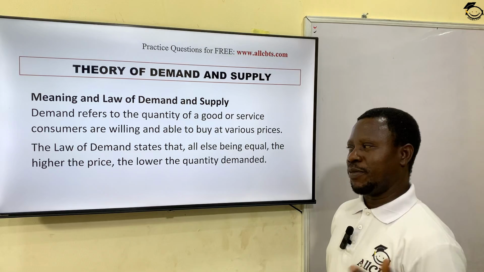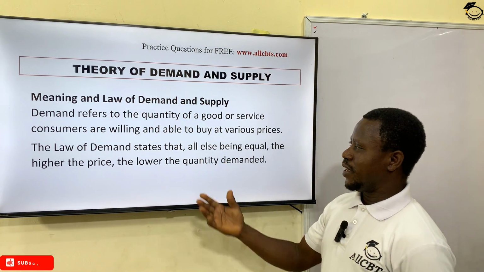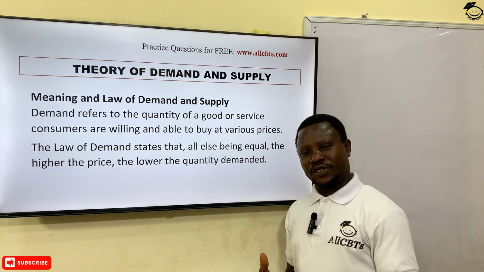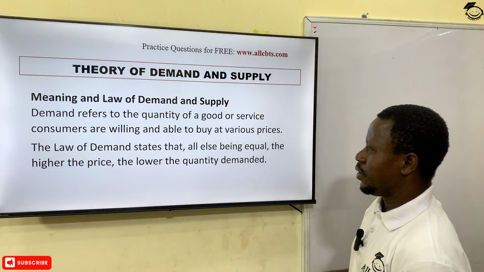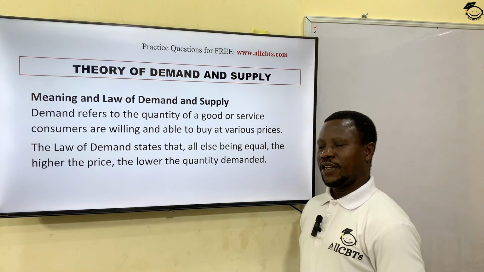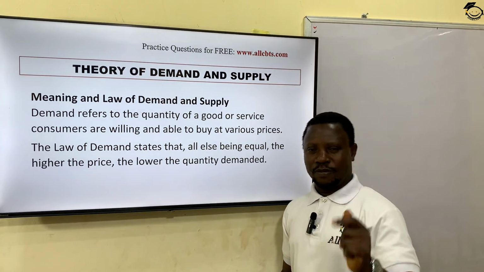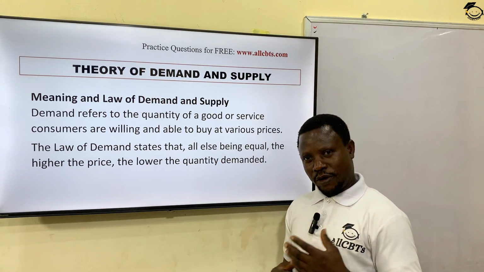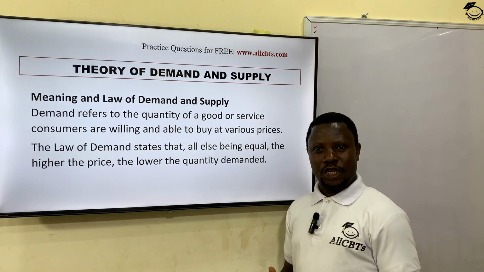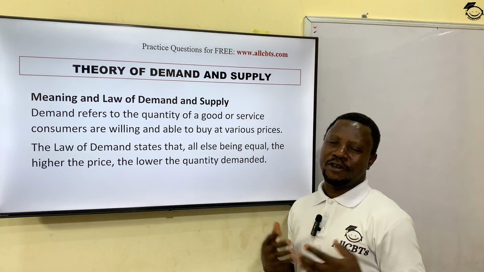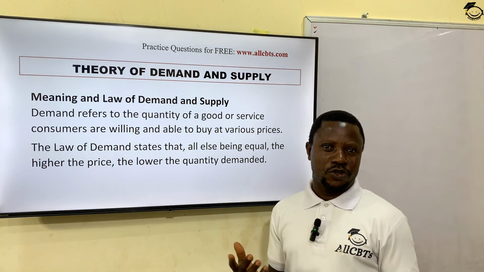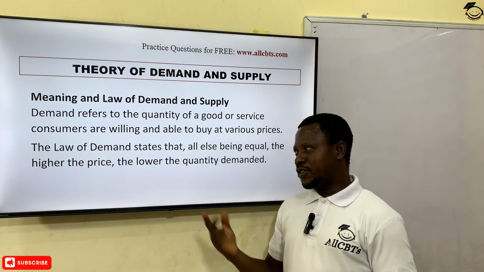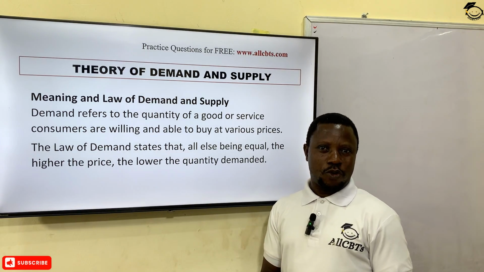That's effective demand. The law of demand states that all things being equal, that is in economics, ceteris paribus, the higher the price, the lower the quantity demanded. In other words, all things being equal, because in certain cases, things may not be equal. For instance, if you are talking about an abnormal good like luxurious good, luxurious item or ostentatious good, this law may not work because things are not equal.